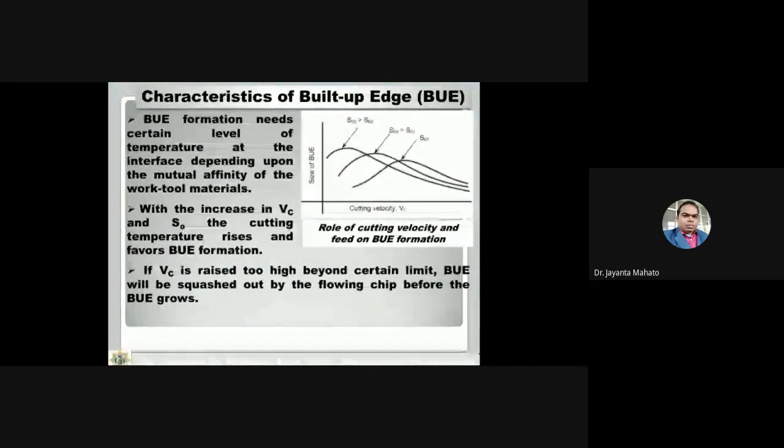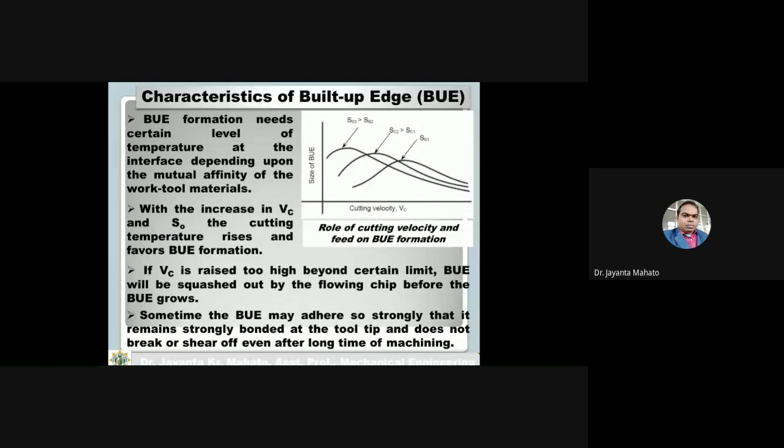If VC is raised too high beyond a certain limit, meaning this peak point, then certainly the built-up edge will be squashed out by the following chip before the built-up edge grows. Means it will break before the built-up edge forms. Sometimes the built-up edge may adhere so strongly that it remains strongly bonded at the tool tip and does not break or shear off even after a long time of machining.